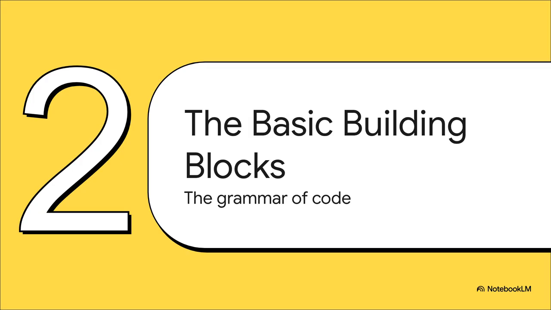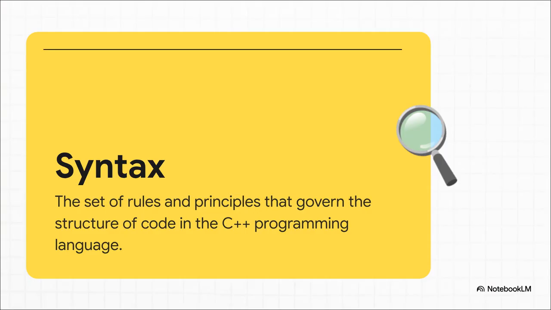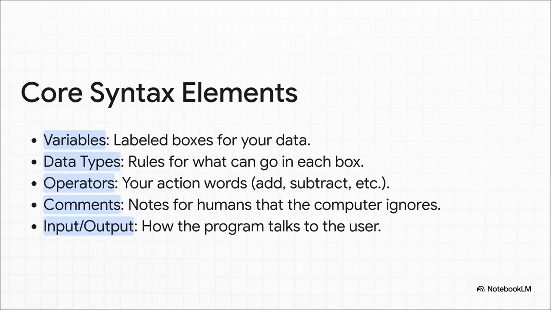Okay, any big journey starts with that first step, right? For C++, that means getting a handle on its fundamental grammar, the absolute core essentials you need to know to write even the simplest program. Just like any human language, C++ has a set of rules. We call this its syntax. It's the programming equivalent of grammar and punctuation. You have to get the syntax right because it's the only way the computer can understand exactly what you're telling it to do. So let's quickly break down these core pieces.